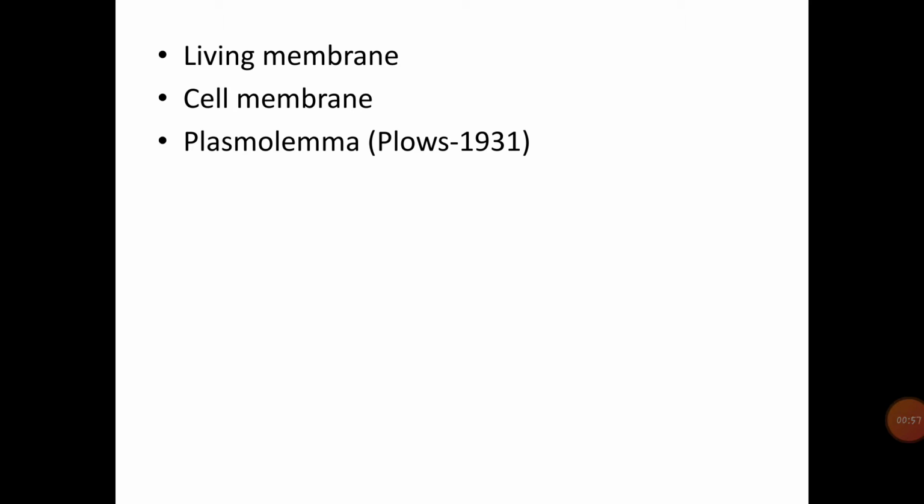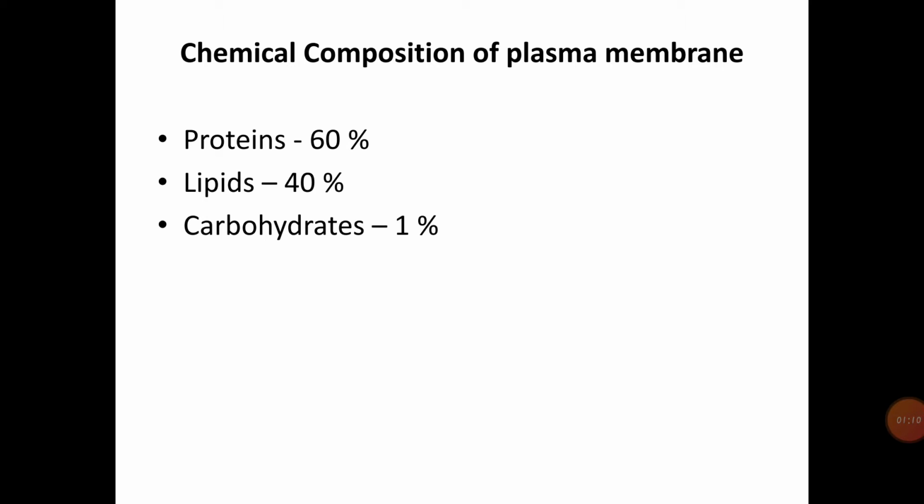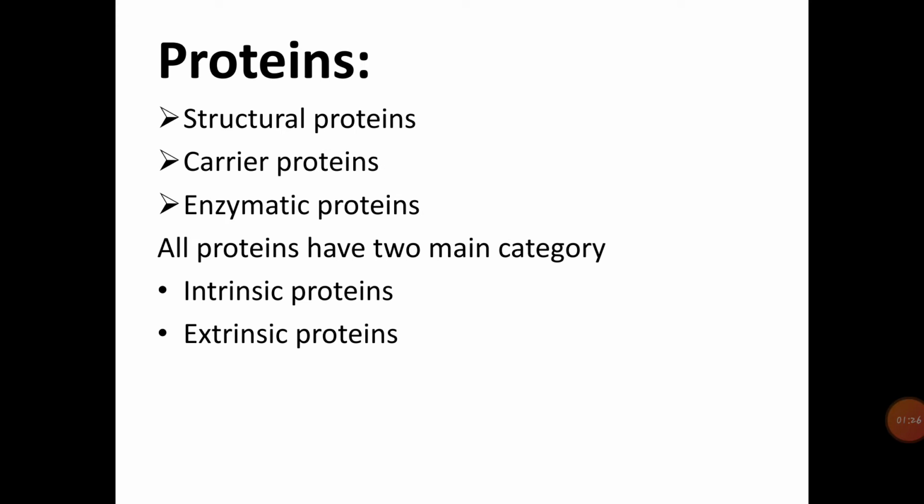First we'll see the chemical composition of the plasma membrane. Before that, here we will see a photograph of the cell membrane. Now we'll see the chemical composition. Chemical analysis of the plasma membrane shows that it is composed of 60% protein, about 40% lipid and 1% carbohydrate of the total dry weight. Then we will see each component one by one.